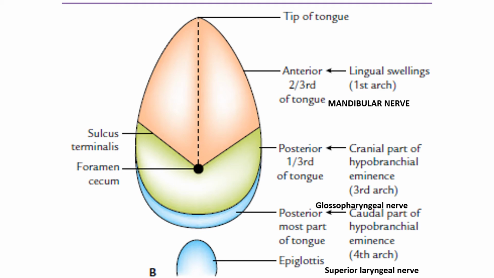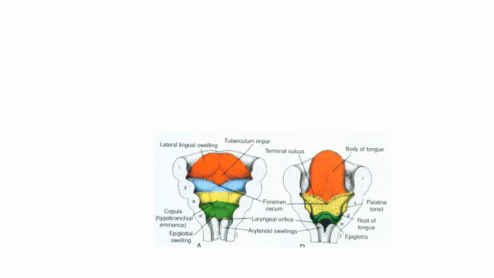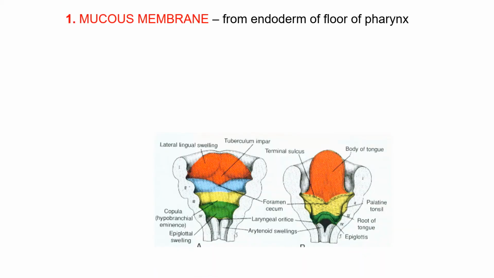The components of the tongue include mucous membrane, muscles and fibroareolar stroma. The mucosa of the tongue is derived from the endoderm of the foregut. So this is the mucosa, the mucous membrane. It forms from the endoderm of the floor of the pharynx. So the components of the tongue are mucous membrane, muscles and the fibroareolar stroma. The mucosa of the tongue is derived from the endoderm of the foregut.